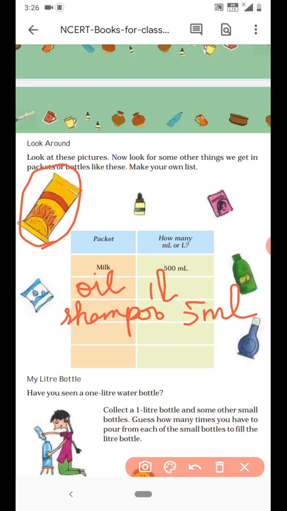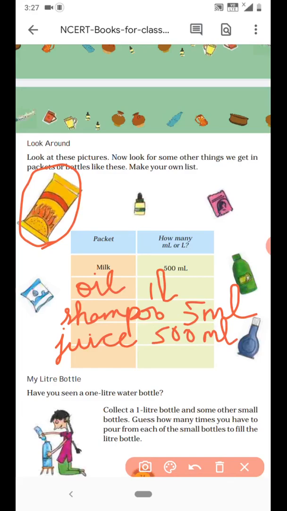Next you can write coconut oil. Do you remember coconut oil you get in 250 ml or 200 ml of bottle? Even you can get half liter and 1 liter. Juice, sometimes we get in packet and sometimes we get in bottles. So it may be like 500 ml, or even you can get it for 200 ml or 250 ml or 1 liter, 2 liter, even you can get it for 2.5 liter or 3 liters also.